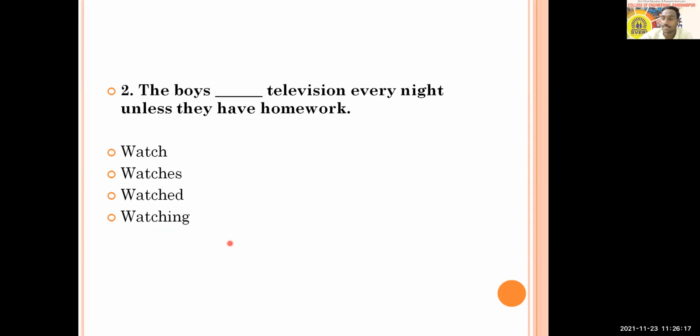Is the screen visible? Now, second question. Yes, sir. The boys dash television every night unless they have homework. Your options are: watch, watches, watched, watching. So what do you think? Which option suits here better? You just answer it. I got answers from Mansi and Sayush.